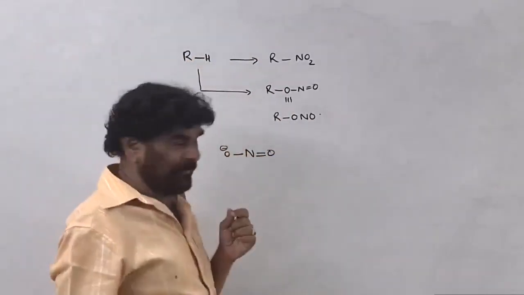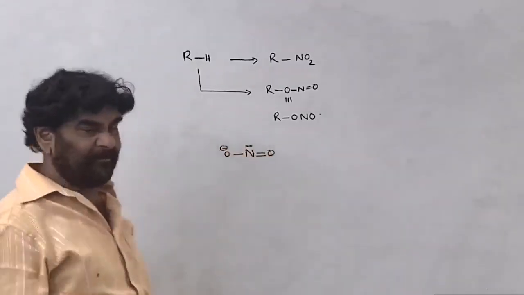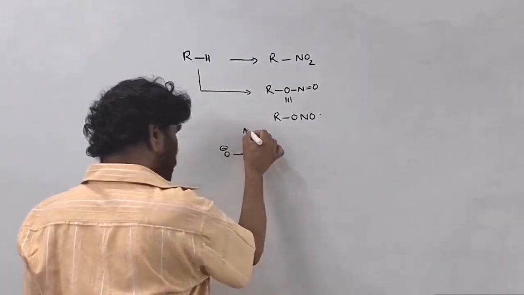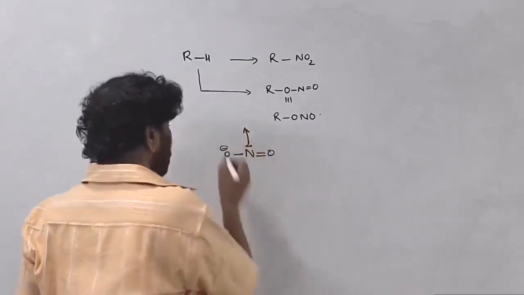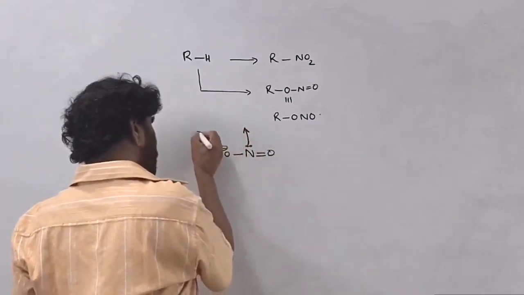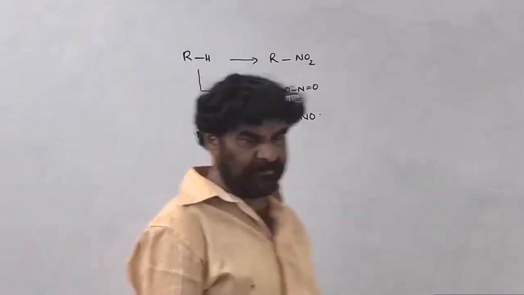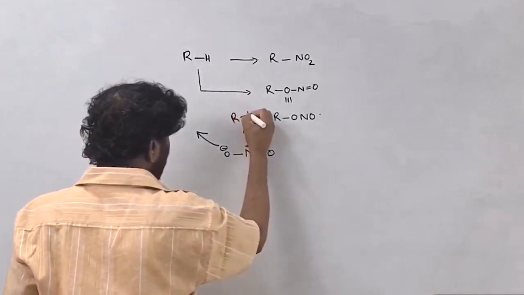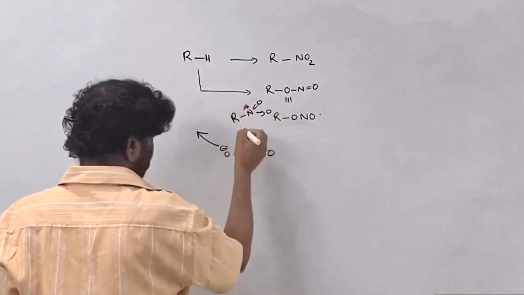an attacking nucleophile. It is an ambident nucleophile. It can form a bond with carbon through the nitrogen atom, or it can form the bond by using the lone pair associated with the oxygen. In the first case, R-N double bond O is formed.